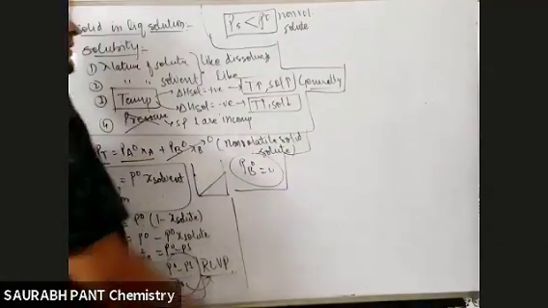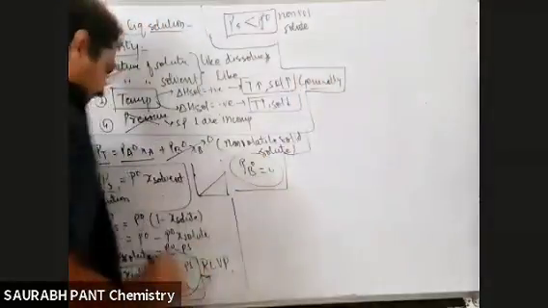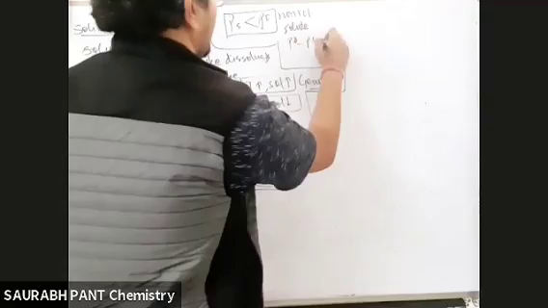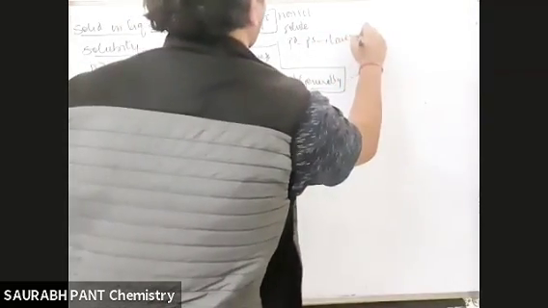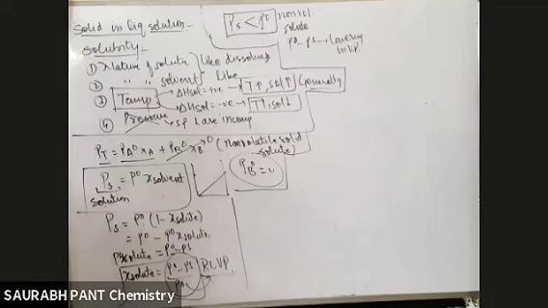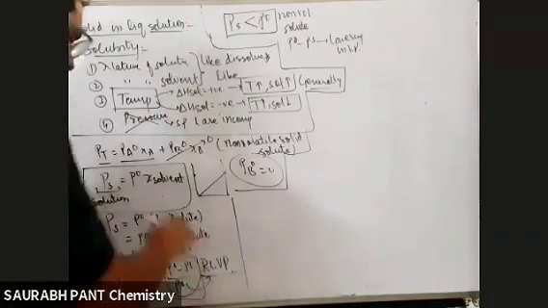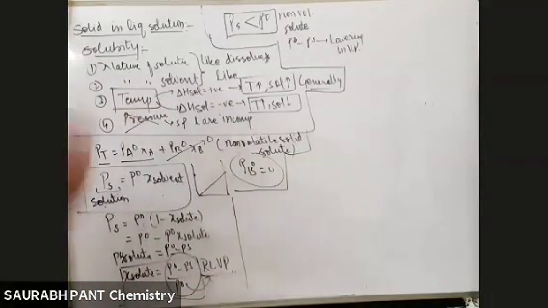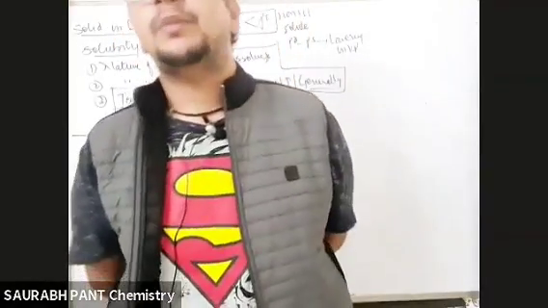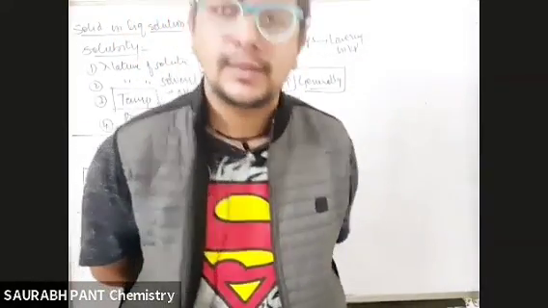Now this is P naught minus PS, which is known as lowering in vapor pressure. What is P naught minus PS by P naught? Relative lowering in vapor pressure. Done. So when you add a non-volatile solute to a pure solvent, what happens to vapor pressure? Will it decrease or will it increase?